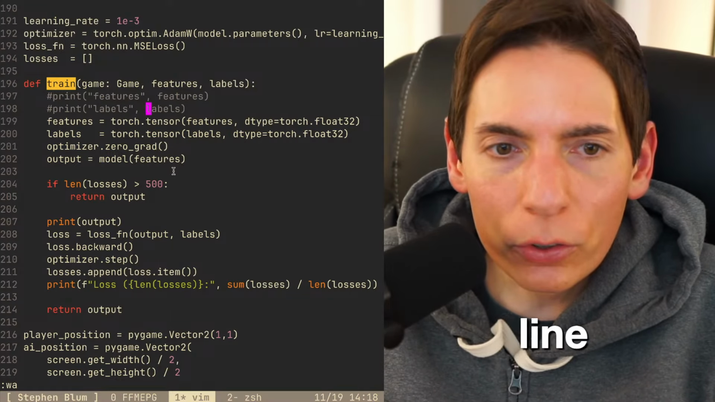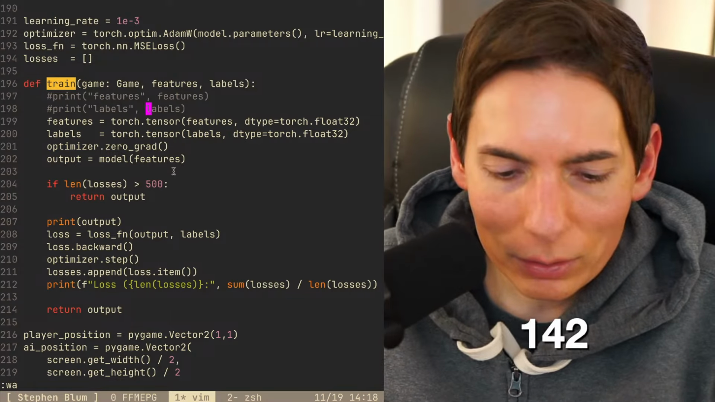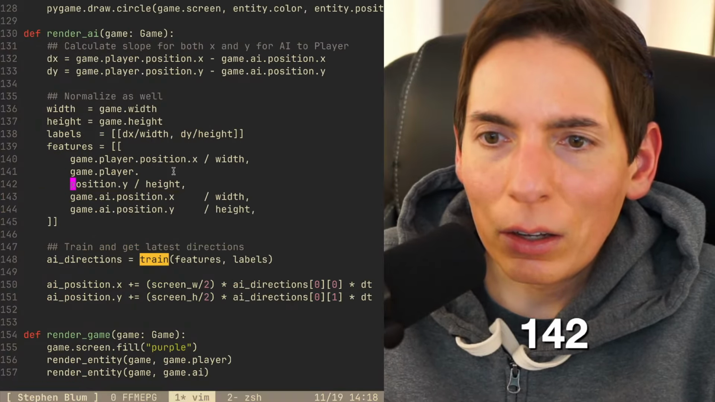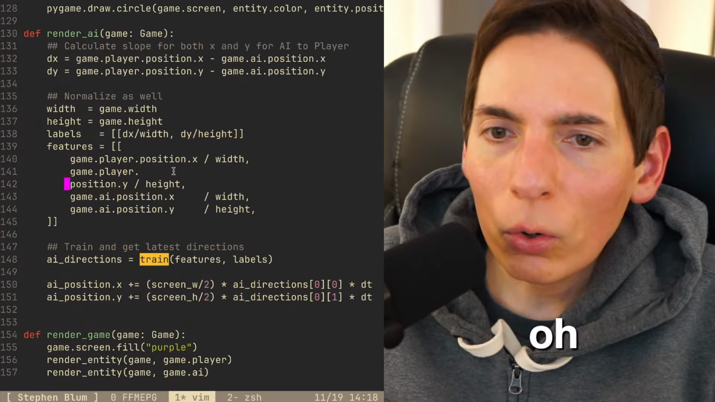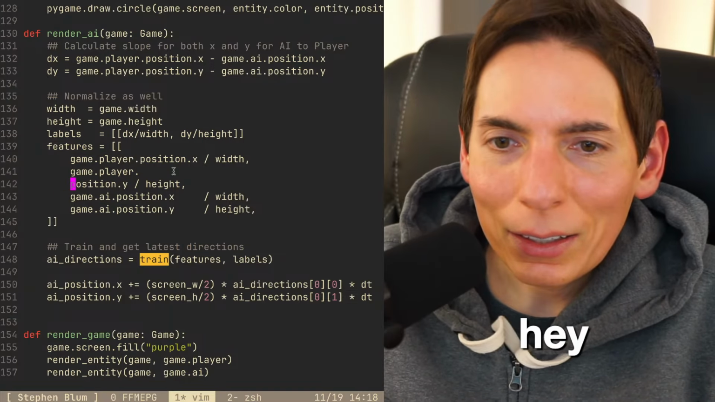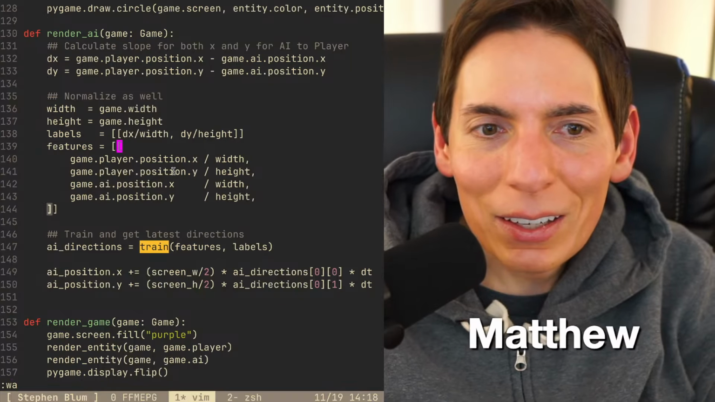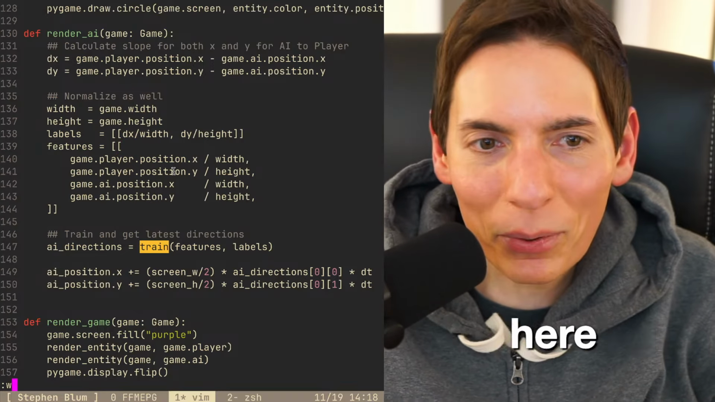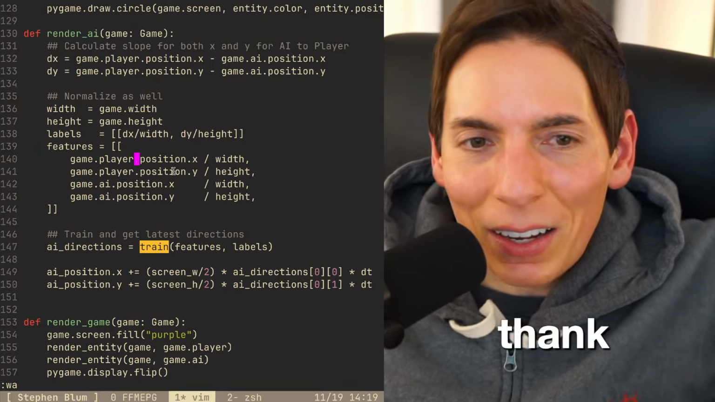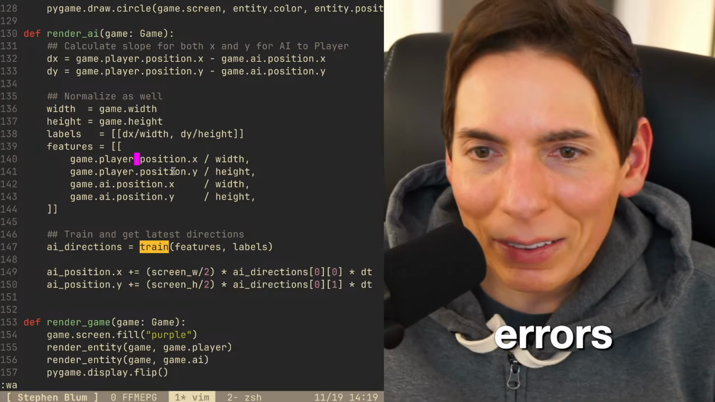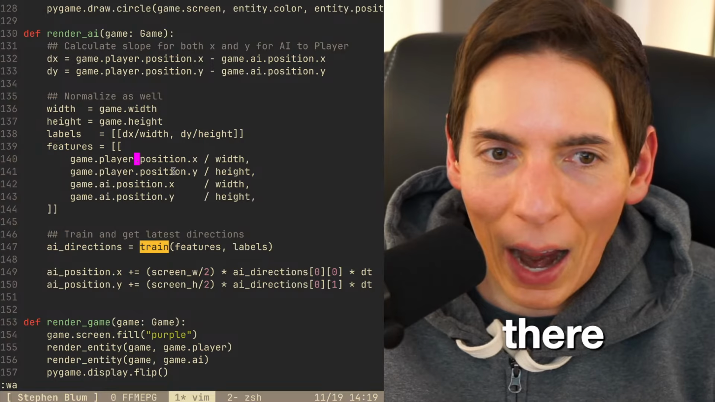Line 142, there's an extra 142. Thank you. Hey, good eye. Thank you for that, Matthew. You're keeping things happening here. I appreciate it. Thank you for finding little syntax errors. I would have been like, what happened there?